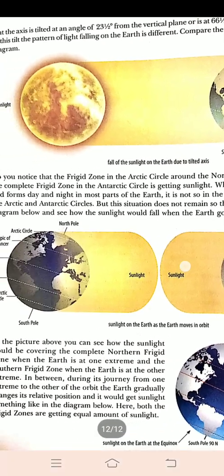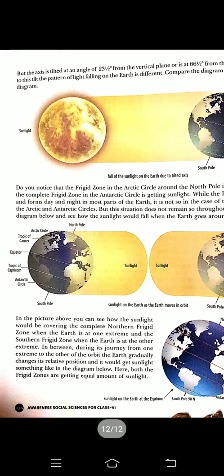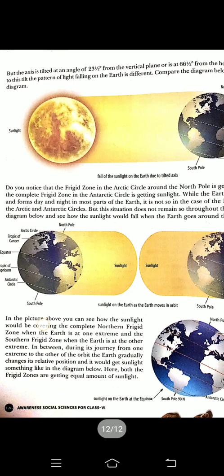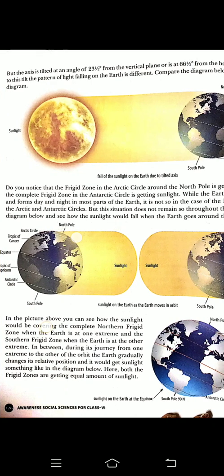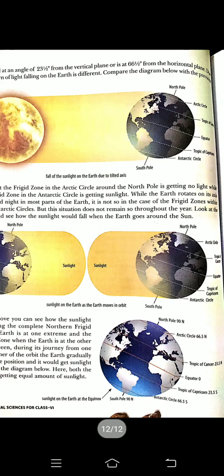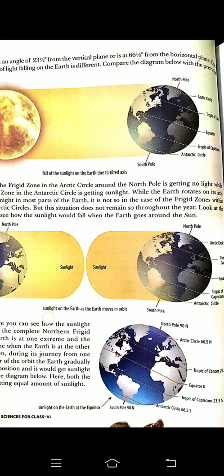Look at these diagrams. Firstly, you can see this diagram beta. In this picture, you can see how the sunlight would cover the complete northern frigid zone when the earth is at one extreme and the southern frigid zone when the earth is at the other extreme. See this beta. In this diagram, the north pole has some warmth, meaning it's not a complete frigid zone. In this beta, you can see the southern is not a complete frigid zone.